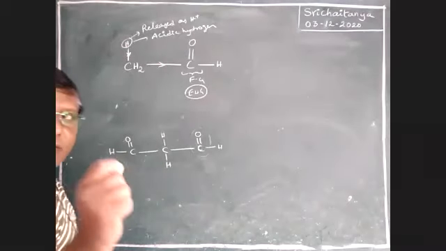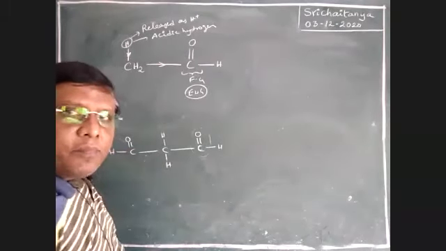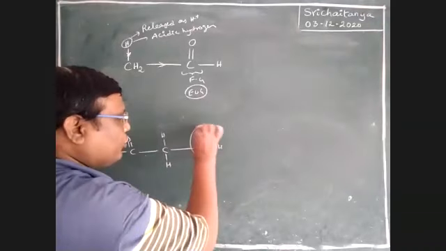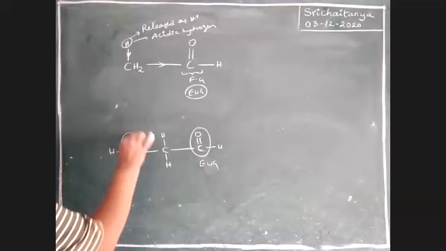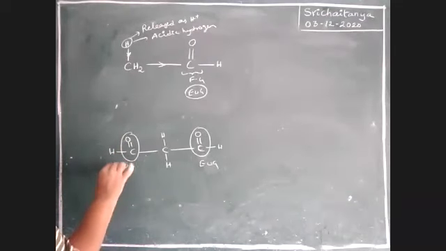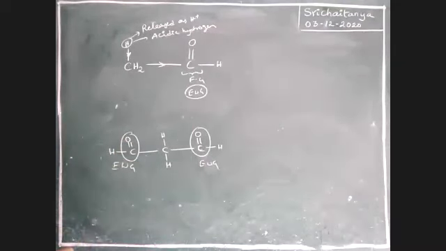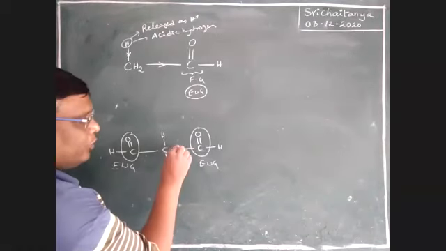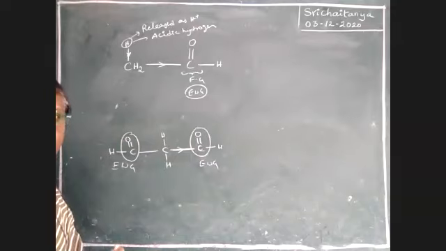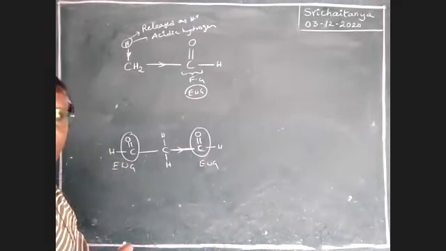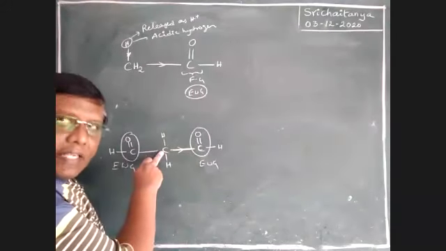See here, boys, please be conscious. This is an electron withdrawing group, and it attracts this bond pair of electrons towards this carbonyl group. This group is called the carbonyl group. That means the electron density on this carbon decreases.